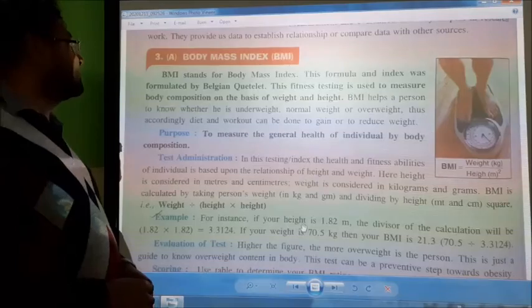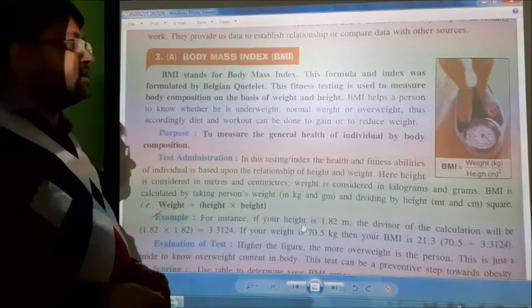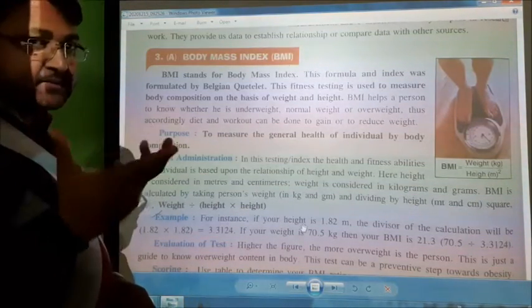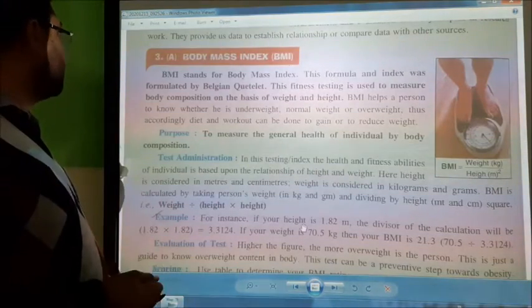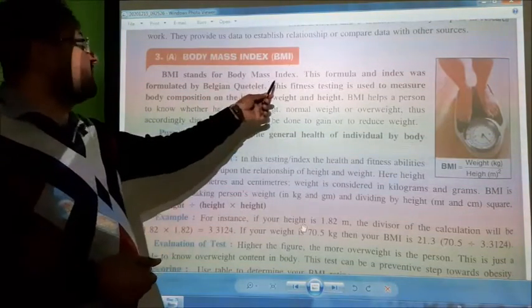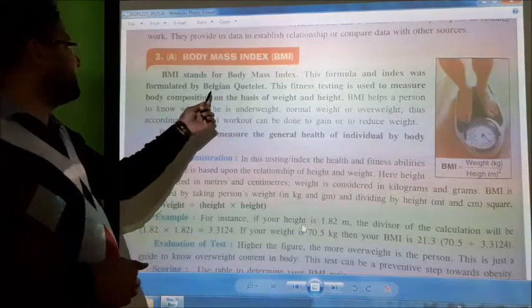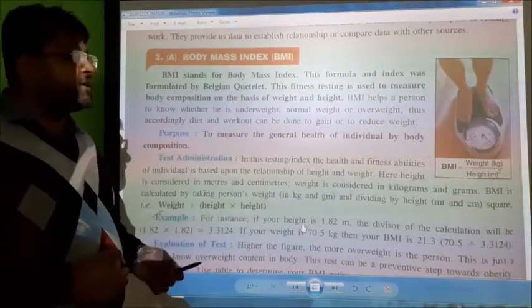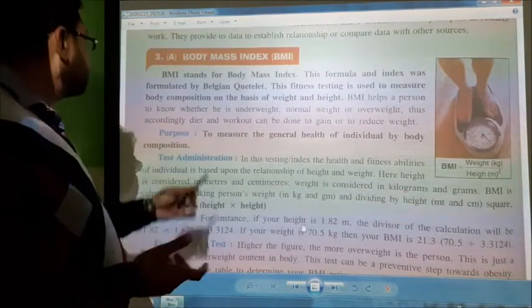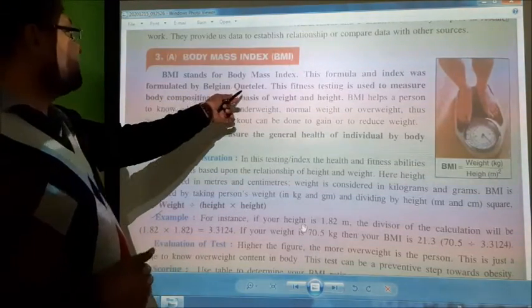Here, body mass index (BMI). So, what is body mass index? BMI stands for body mass index. This formula and index was formulated by the Belgian Quetelet.